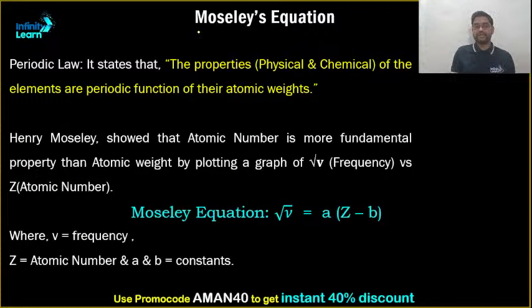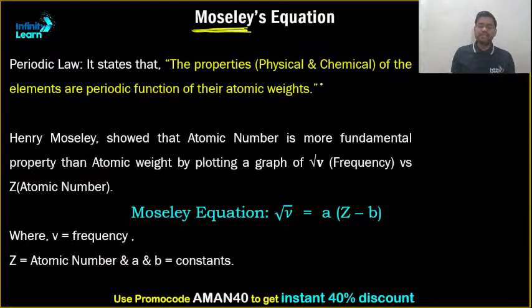Now talking about Moseley, Henry Moseley. He was the scientist who gave us the idea that the physical and chemical properties of an element are not the periodic function of atomic weight, rather they are the periodic function of atomic number. Okay, clear? According to Mendeleev's periodic law, it is the periodic function of atomic weight. But according to Moseley, the modern periodic law says that it is the periodic function of their atomic number.